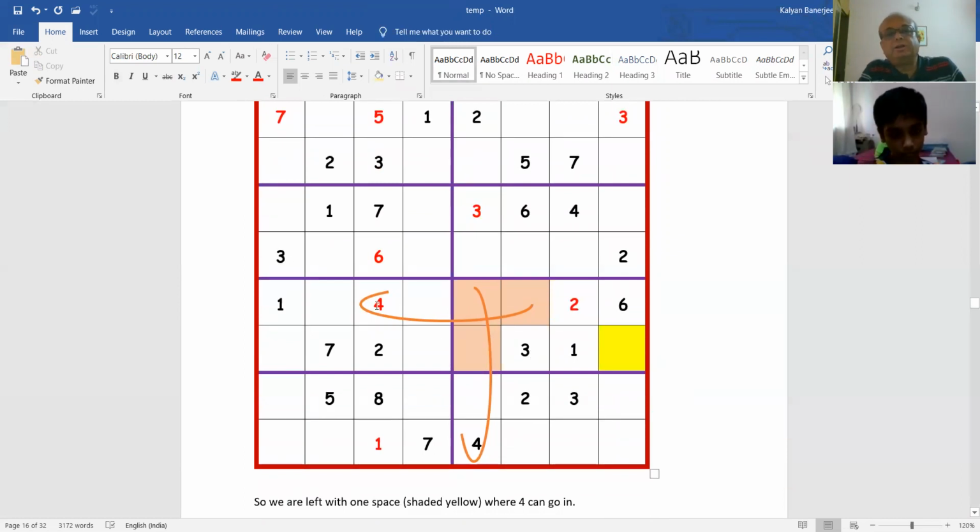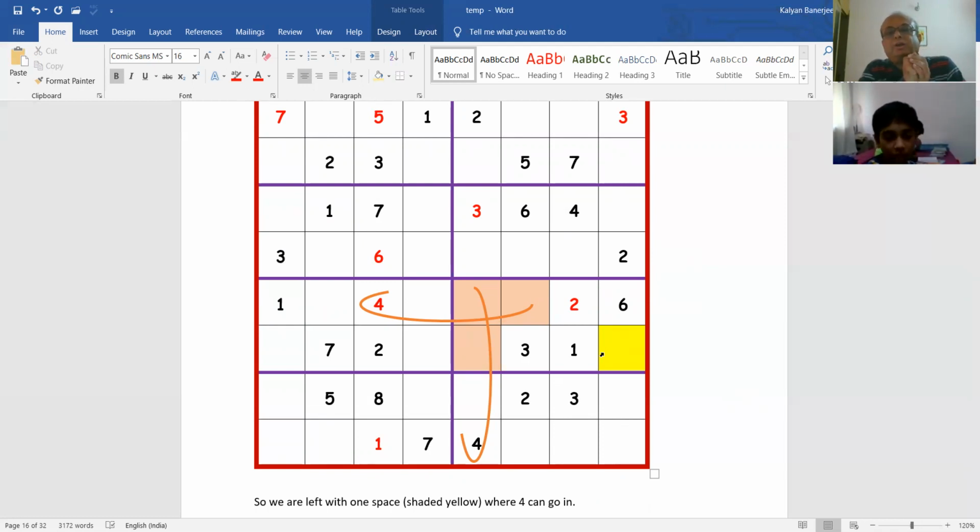You see that there is a 4 here. So these 2 cannot have a 4. And there is also a 4 here, so here also you cannot have a 4. That means in these 3 spaces, which are in a light orange shade, you cannot have 4. So now only the yellow space that is remaining in that entire box, where nothing is there, can have a 4.